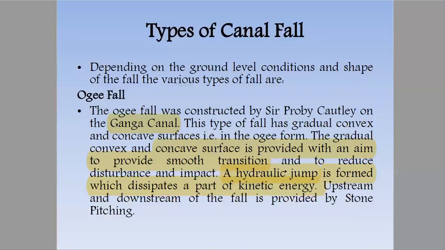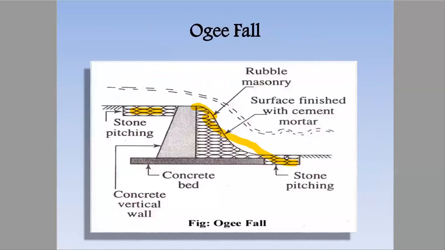And the last part we have to keep in mind is that there is a hydraulic jump to dissipate a part of the kinetic energy. So always keep in mind that for OG fall we have to note 4 points: Ganga Canal, convex and concave surfaces, smooth transition, and the last part is hydraulic jump. This diagram shows stone pitching, upstream and downstream. Okay, keep in mind.